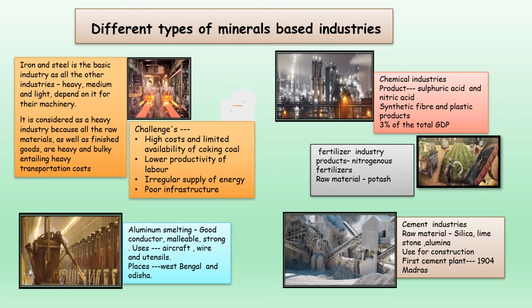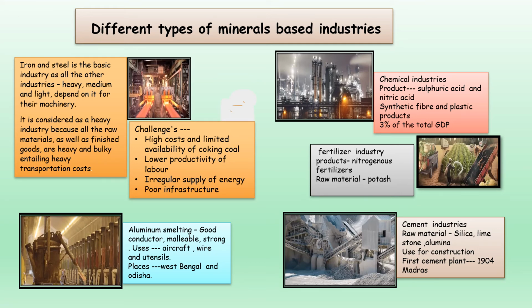Chemical industries. The products are sulfuric acid and nitric acid, synthetic fibers and plastic products. It contributes 3% of the total GDP. Fertilizer industry. The products are nitrogenous fertilizer. The raw material used is potash, which is imported from other countries.